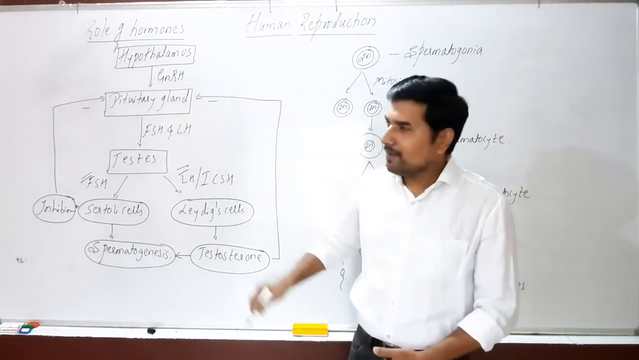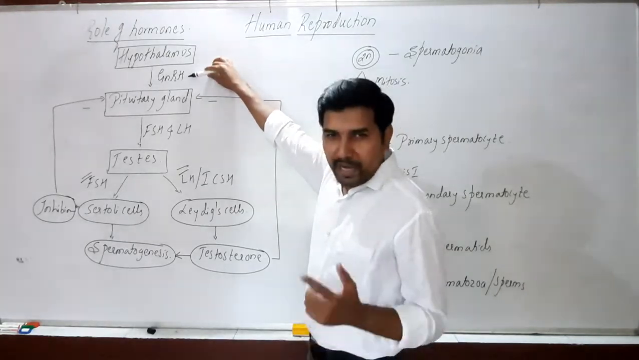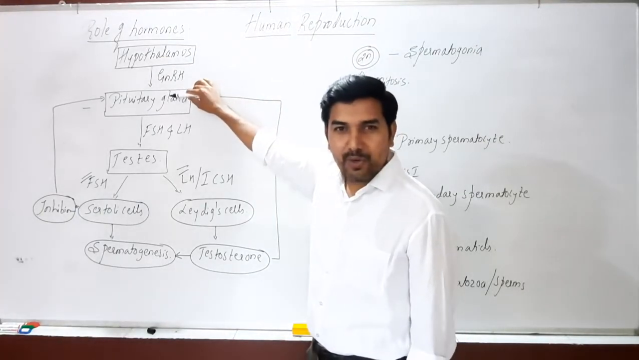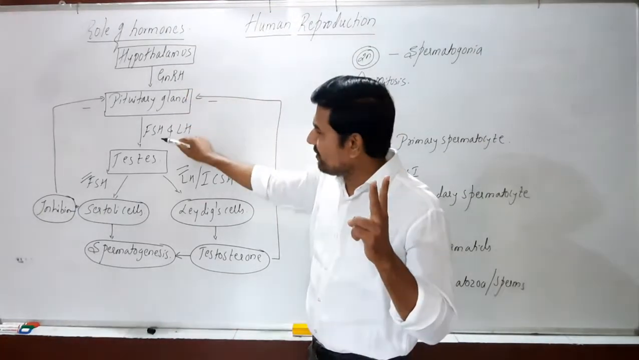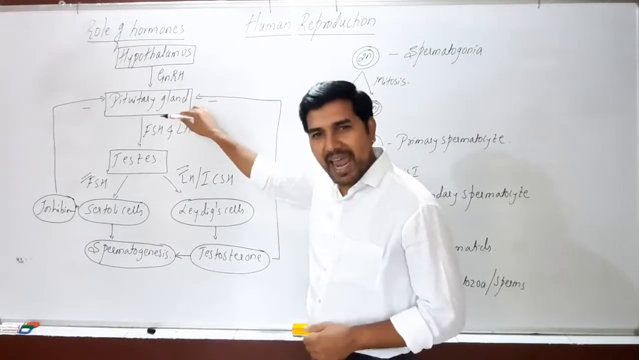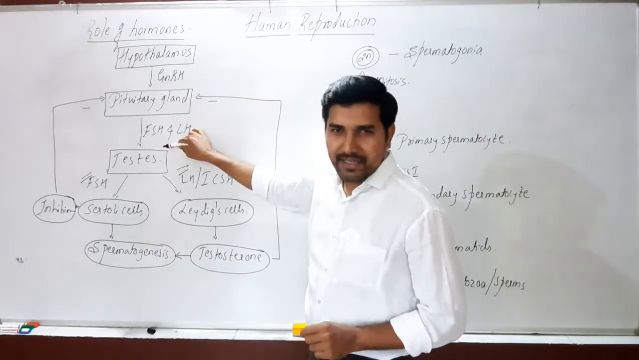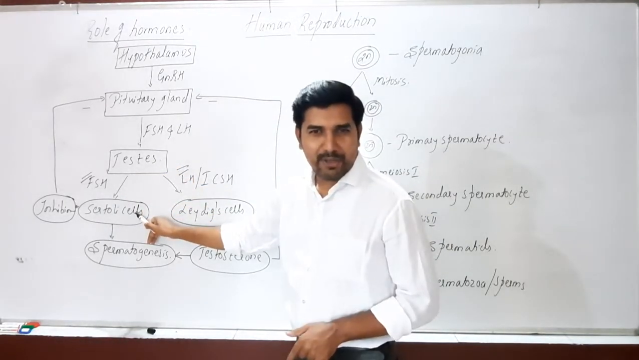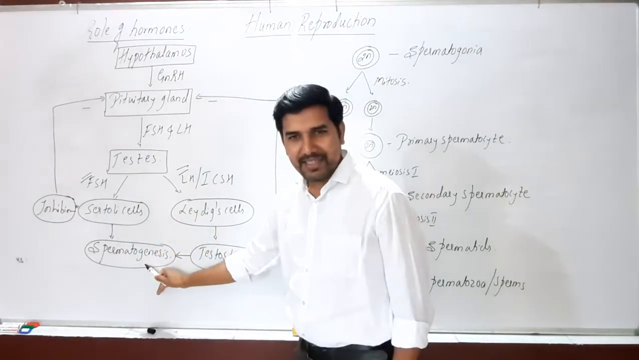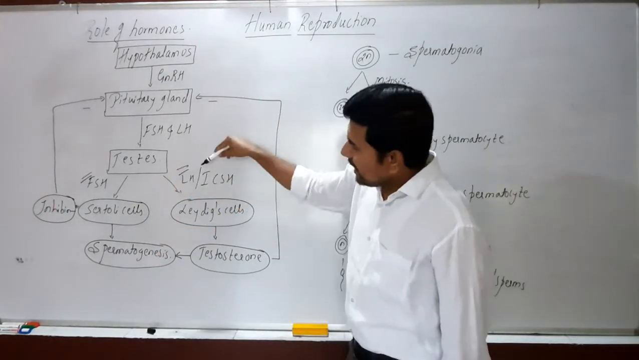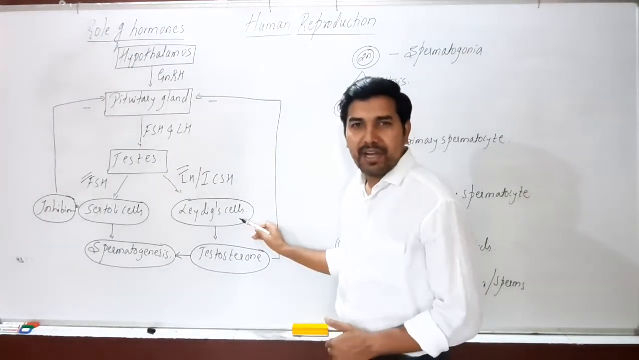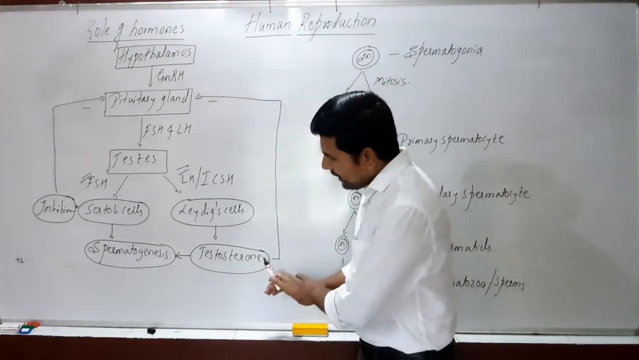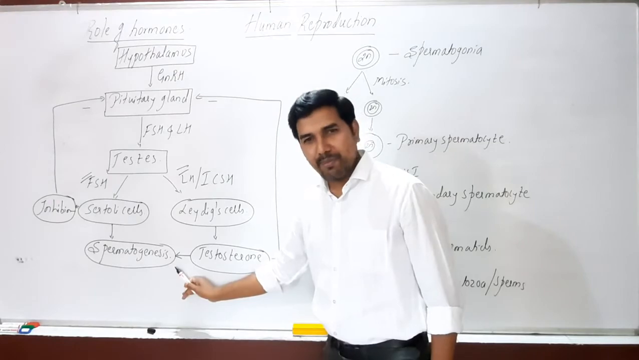We can now look at it once again. The hypothalamus releases gonadotrophin releasing hormone. This GnRH acts on the pituitary gland to release two gonadotrophins called FSH and LH. Both hormones act on the male gonad called the testis. In the testis, FSH acts on the Sertoli cells of the seminiferous tubule, which helps in spermatogenesis. Then LH acts on the Leydig cells or interstitial cells, where it produces the male sex hormone testosterone. Testosterone also influences spermatogenesis.